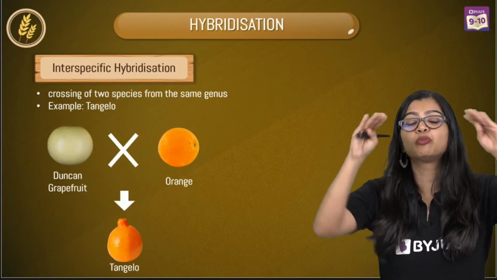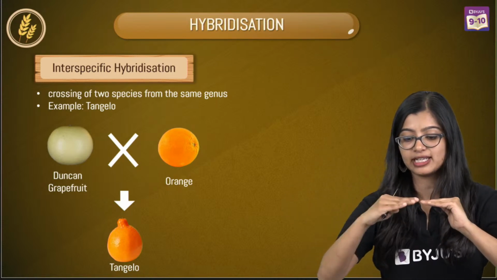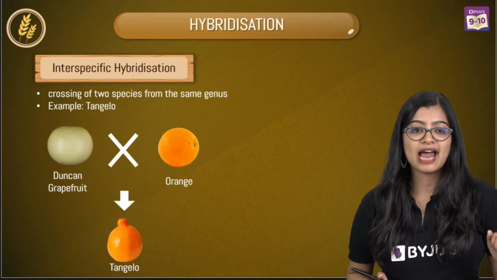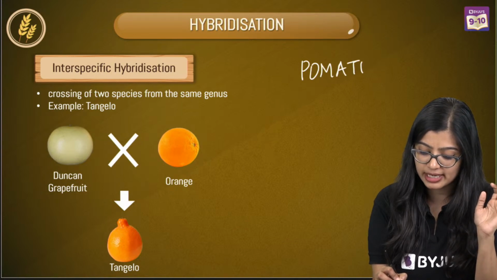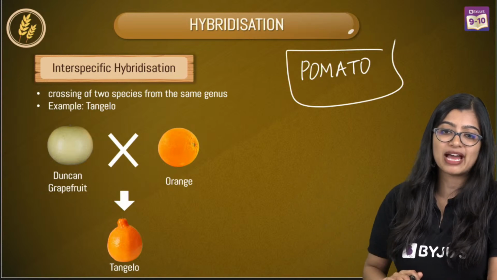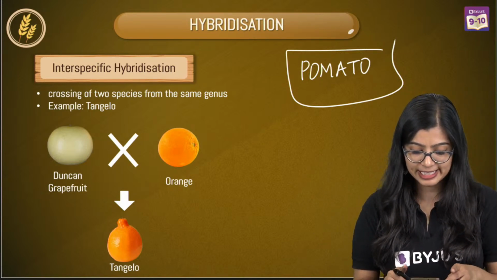Now next is at a species level. From varieties of the same species, we've moved up, so 2 different species will come together. I'll tell you the most common example. How many of you have heard of this? Don't look at the example on screen first. How many of you have heard of tomato? I'm sure most of you would have heard about it. Yes?